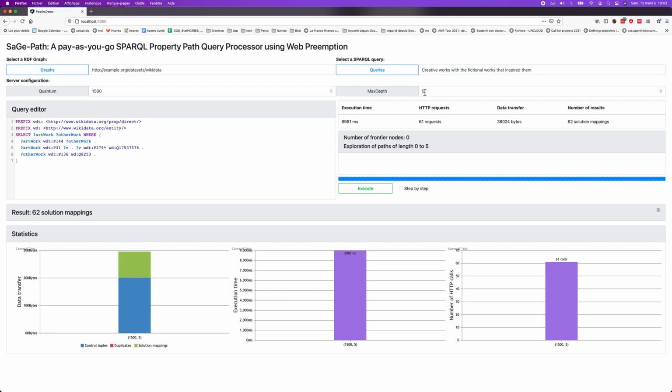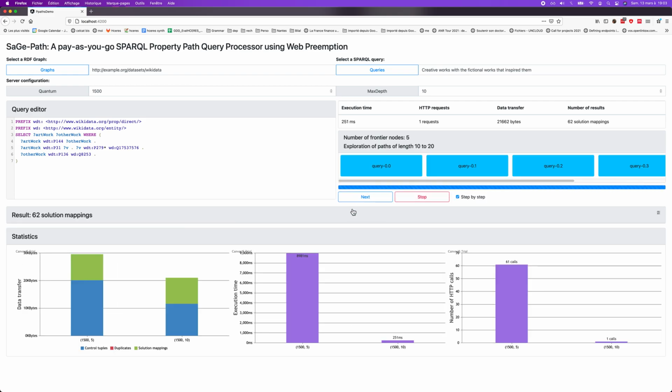So now let's look at what happens if I make max depth 10. Okay, so I will execute with a max depth of 10. So I start executing. As you can see, we started the second column. So it's easy to compare the performance with the previous run.